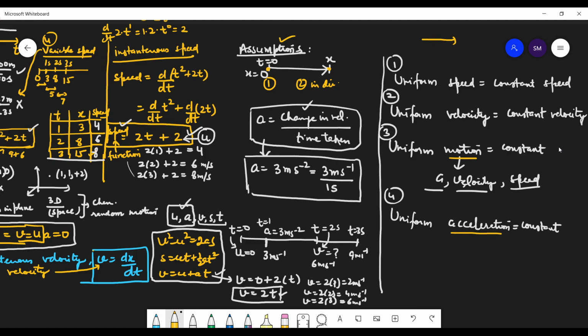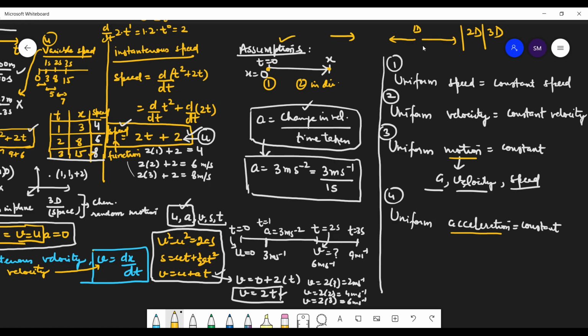In this context, if you say constant speed or constant velocity, both answers are correct. But if we study motion in a straight line in forward and backward directions, or 2D motion, or 3D motion, then what will be the answer? For one direction, both answers are correct, because speed equals velocity, because distance equals displacement.